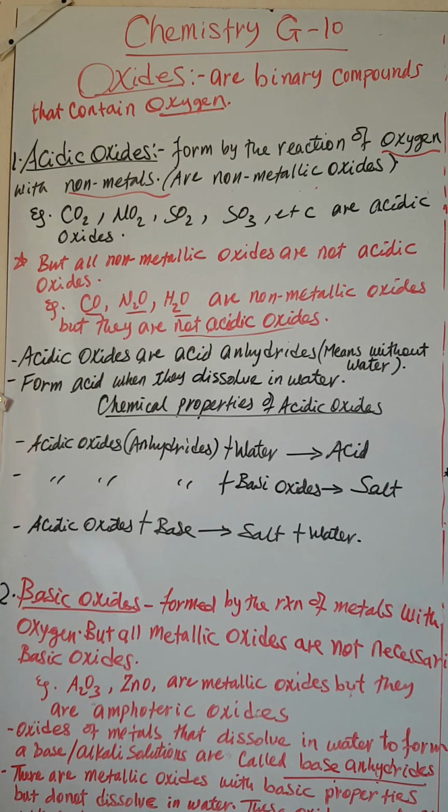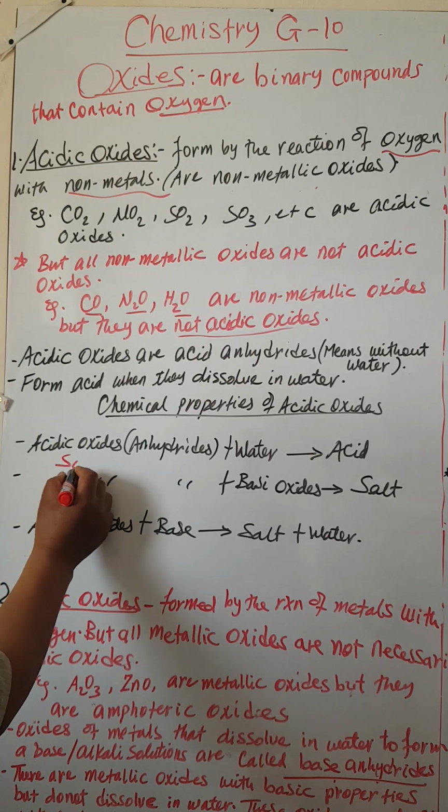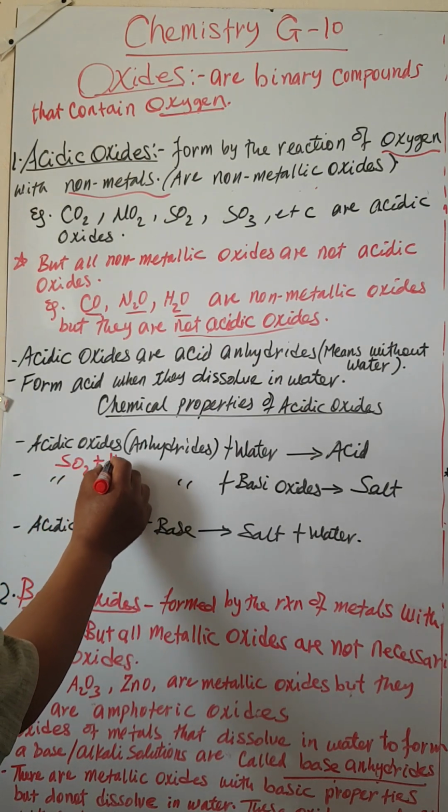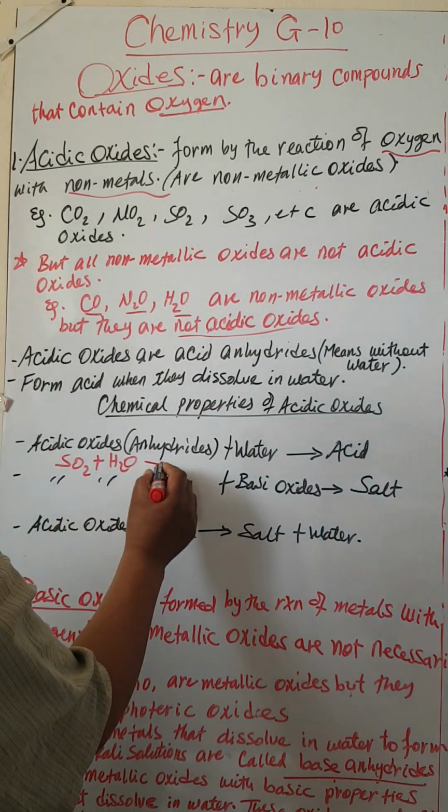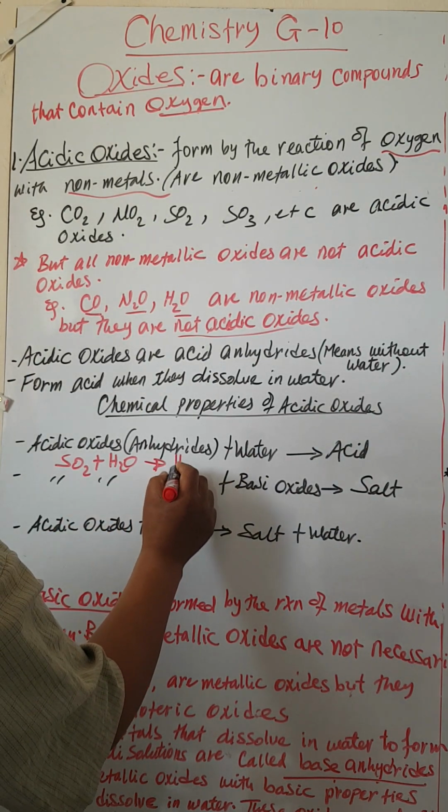ስለዚህ አየር ላይ ያለው sulfur dioxide may react with water which is from the rain, rain water to form let's say sulfurous acid.